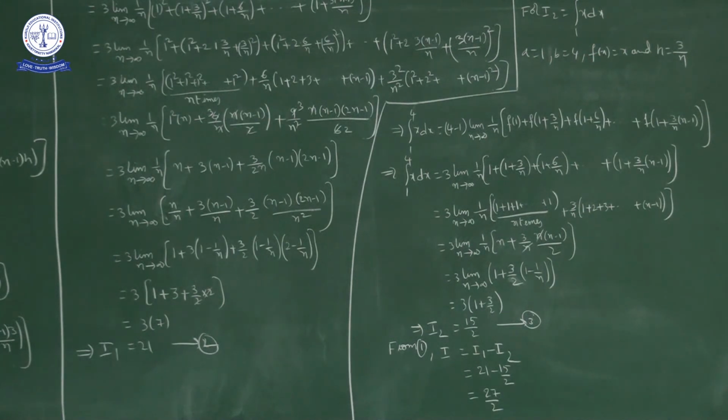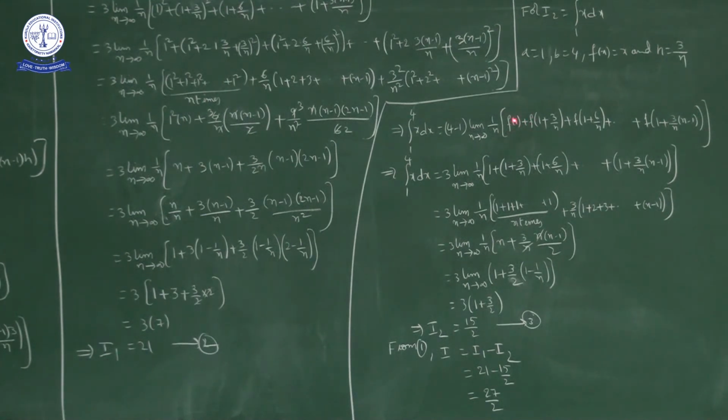x square. Okay, so by applying the formula, integral 1 to 4 of x dx equals b minus a, 4 minus 1, into the limit as n approaches infinity of 1 by n into f of a, f of 1 plus f of a plus 3 by n. Directly I am writing f of 1 plus 3 by n plus f of 1 plus 6 by n and so on up to f of 1 plus 3 by n into n minus 1. But this is similar to what we wrote in I1. The only difference is that in I1 f of x is x square, in I2 f of x is x.